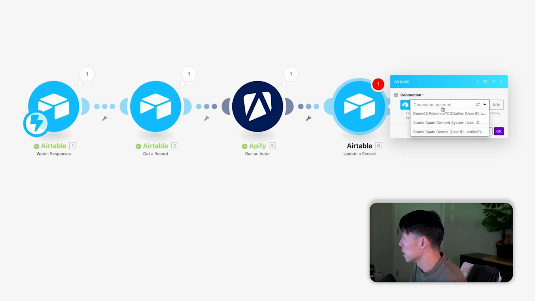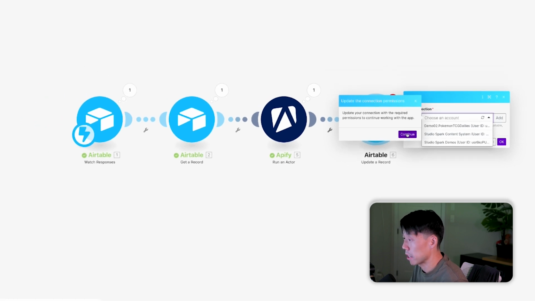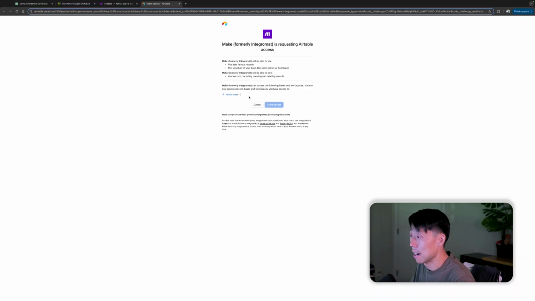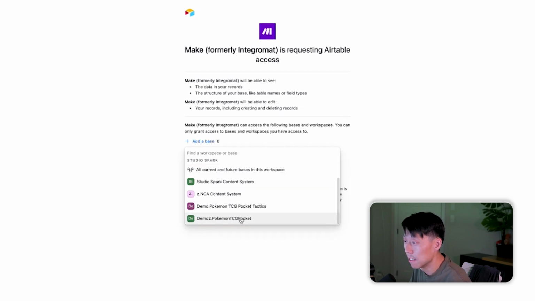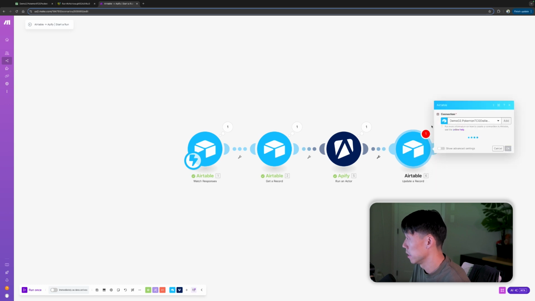Okay. And we're going to use the same connection we used. Okay. And it's asking me to update my connection permissions. Get reading and updating are a different set of permissions. So let's go ahead and grant permission there. Okay. There we go.